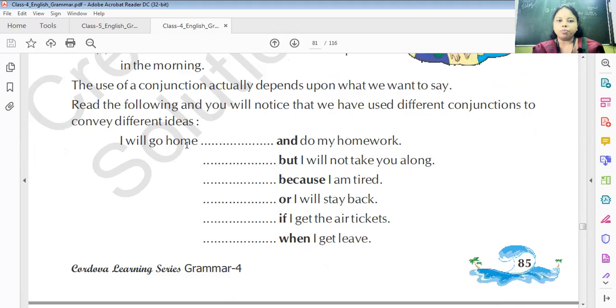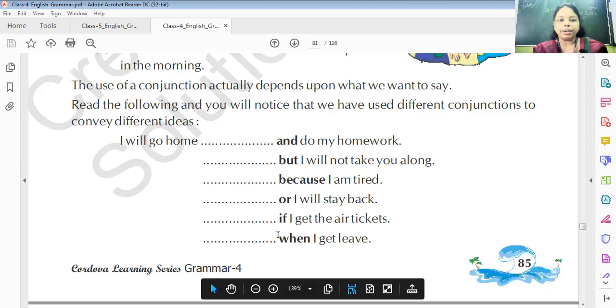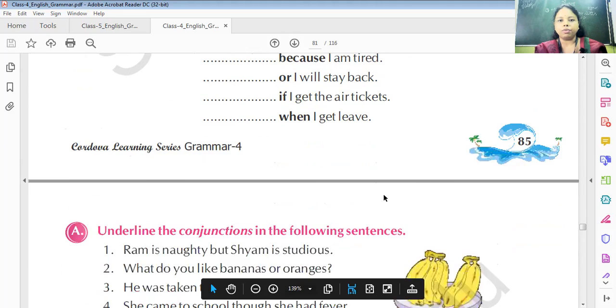I will go home, dash, and do my work. I will go home, dash. What will come here? I will go home early and do my work. You can see, I will go home, dash, but I will not take you along. I will go home, dash, because I am tired. I will go home, you can say early again, because I'm tired. I will go home, dash, or I will stay back. I will go home, dash, if I get the air tickets. I will go home, dash, when I get leave. So it depends upon the idea, upon the sentence, what we are saying.